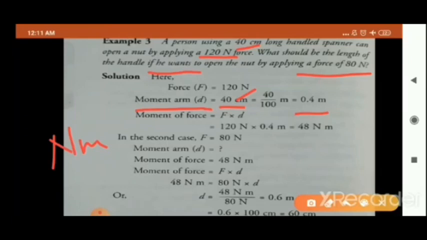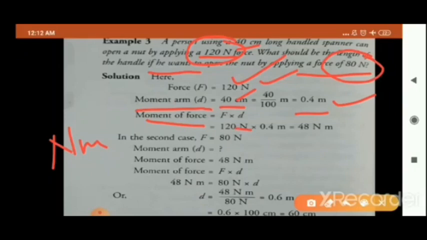First time the force applied was 120 Newton and second time the force applied was 80 Newton. So first of all we will take the first force, that is 120 Newton, and the length of the moment arm will remain the same, that is 0.4 meter, and you have to calculate what will be the moment of force if the force of 120 Newton is applied by the 0.4 meter long spanner.